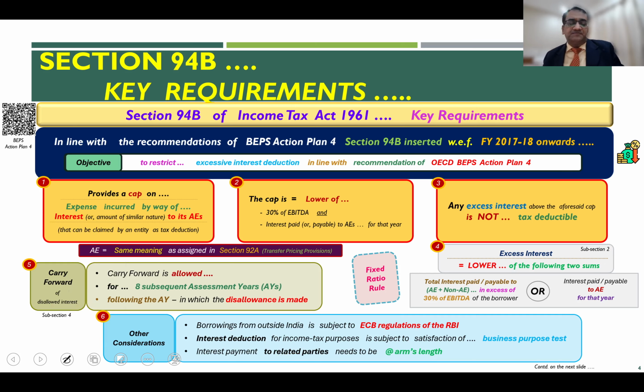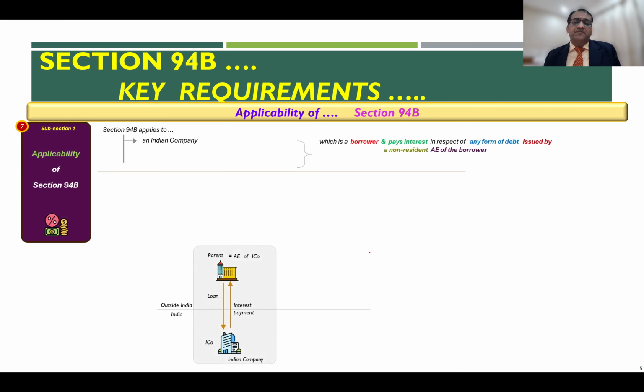Now moving forward, let us see what the other requirements in Section 94B are. When it comes to applicability, to whom does this section apply? If you look at subsection 1 of Section 94B, this section applies, first of all, to an Indian company where that Indian company is a borrower and pays interest in respect of any form of debt which it has taken from a non-resident associated enterprise.